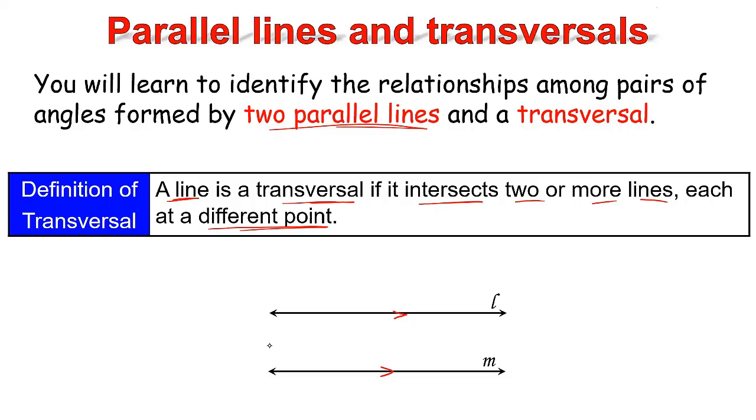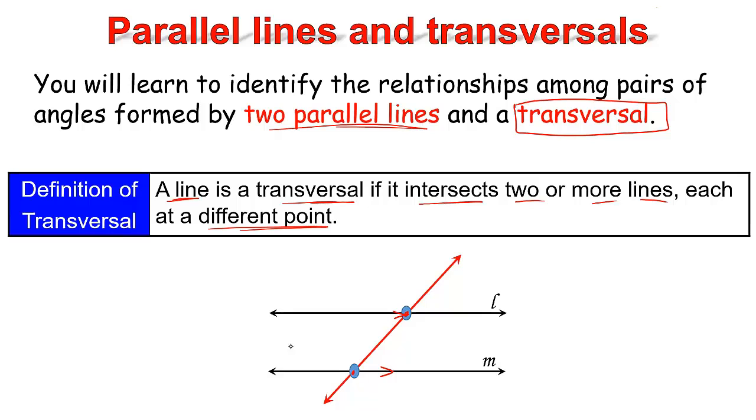If you have a line between them. If I have a line that intersects both of them and joins them together. Exactly. Thank you, Yassine. If I have two parallel lines and a line intersects both of them, now I have angles formed. This line I call a transversal. And as you can see, the transversal here intersects the two lines at two different points. So I can say that this line is a transversal.